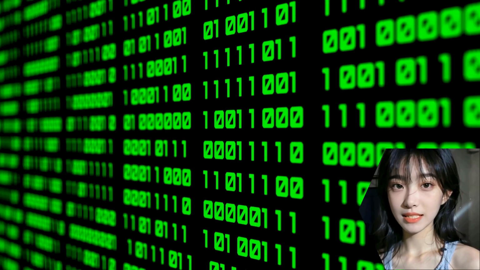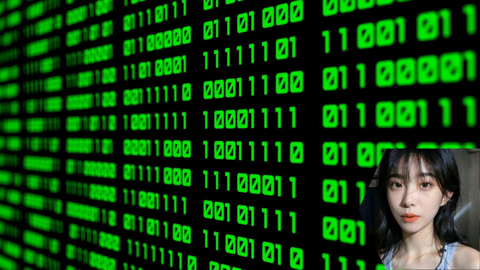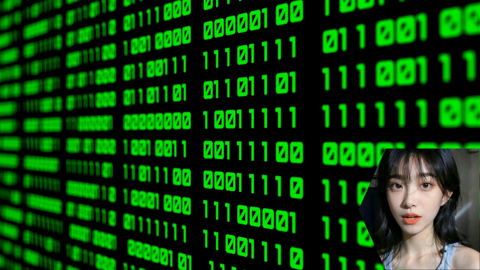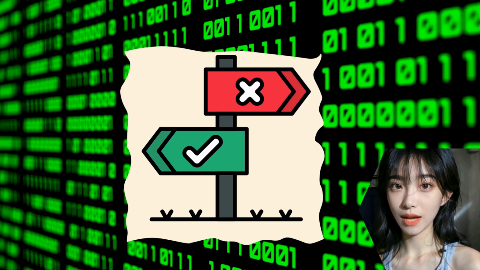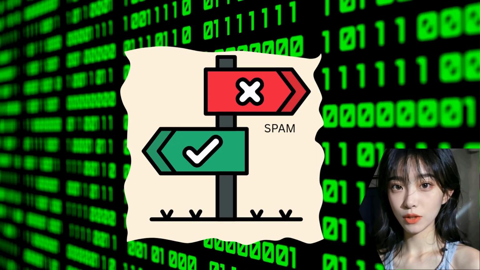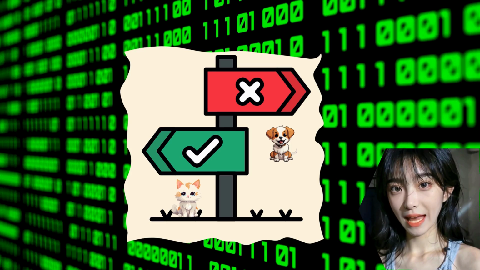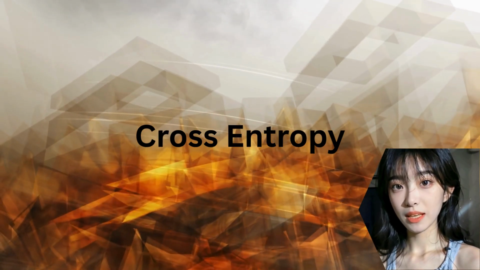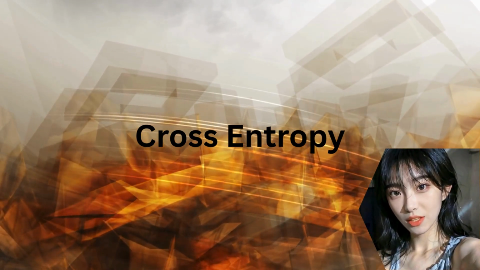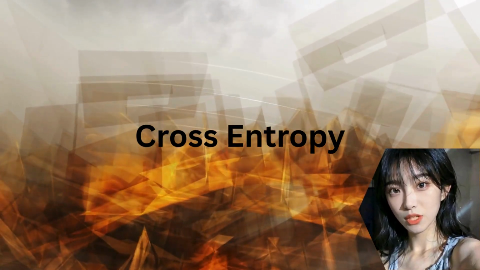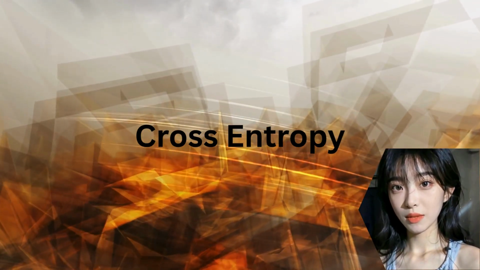It sounds complex, but the core idea is wonderfully simple. Binary means two parts. In our case, two possible outcomes. Think spam or not spam, cat or not a cat. And cross-entropy? It's a concept from information theory that, in the world of AI, measures the surprise of the model when it gets something wrong.